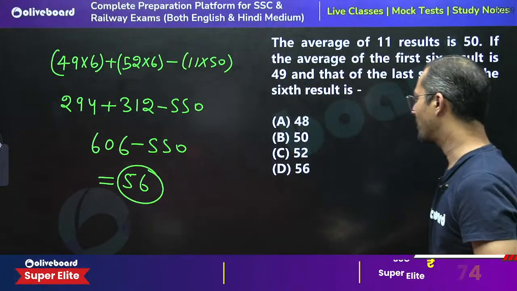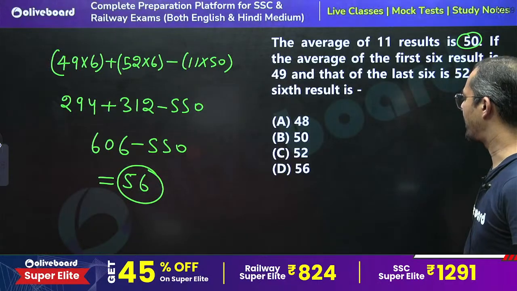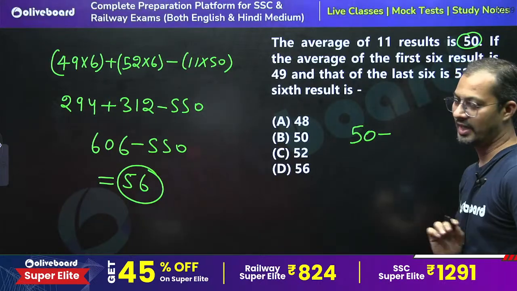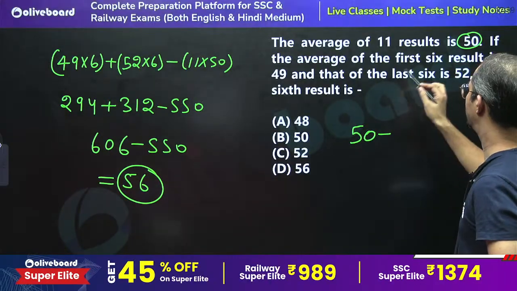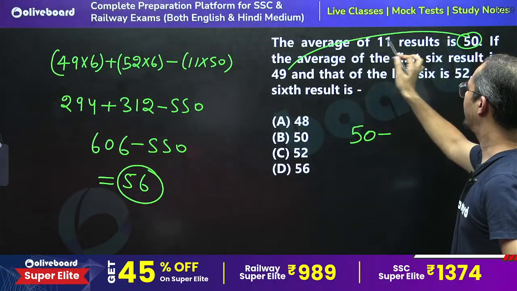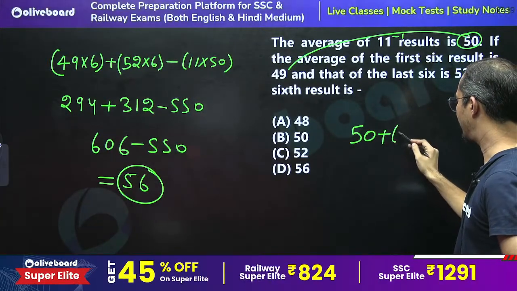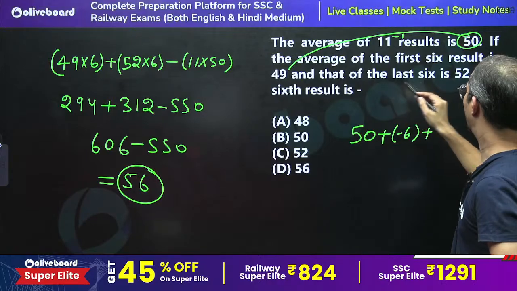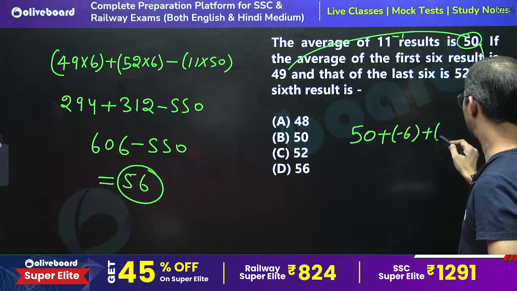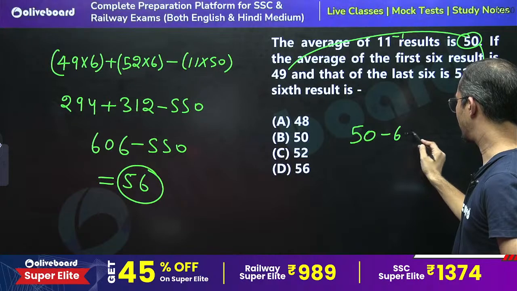So what is the smart approach, the exam approach? We know that the average of 11 values is 50, so according to the average, we can say that each value is 50. What you need to do is just take the difference. 49 is 1 less, so minus 1 into 6, which is minus 6. Now 52 minus 50 is 2, so 2 into 6 is 12. So directly we can say that the value is going to be minus 6 plus 12.